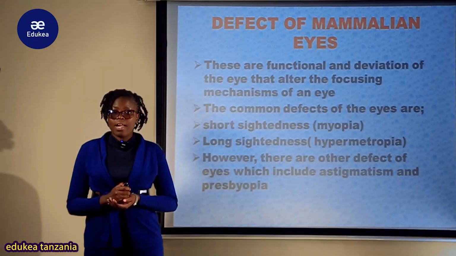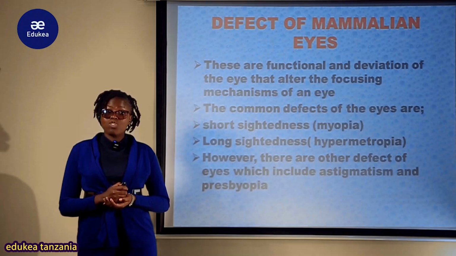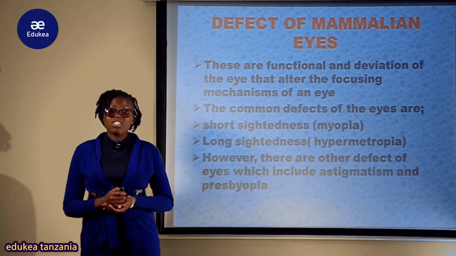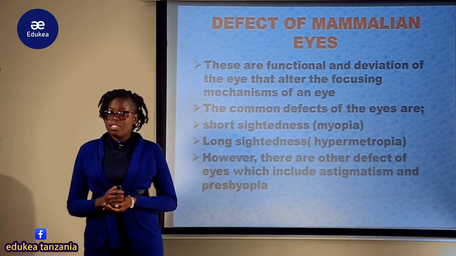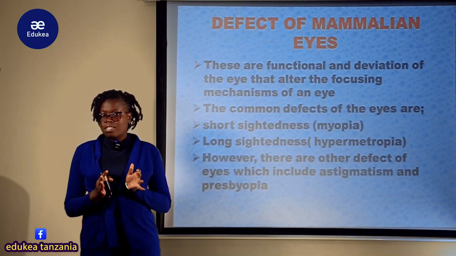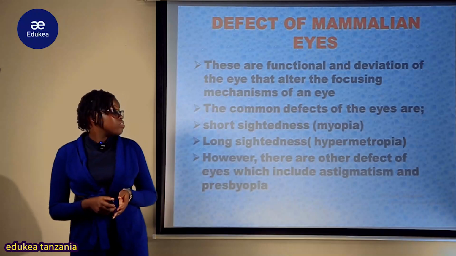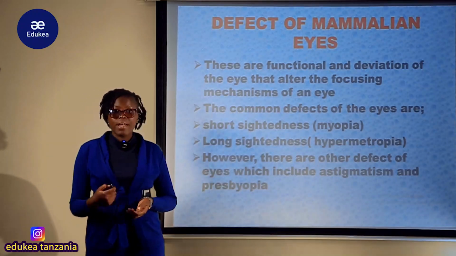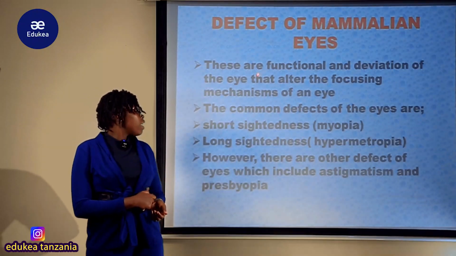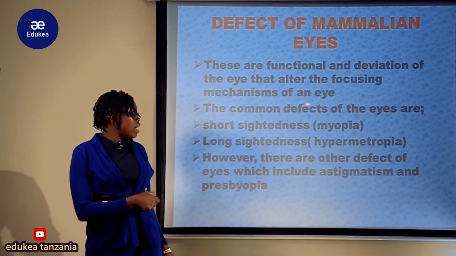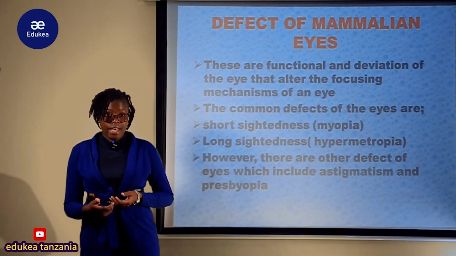So the defect of mammalian eye, tunasema kwamba the image should be formed at the retina. So this defect inatokea pale ambapo image inaform katika retina, inaformed either in front of the retina or behind the retina. So the defects of mammalian eyes, these are functional deviations of the eyes that alter the focusing mechanism of an eye.